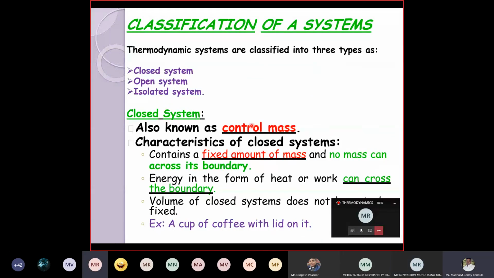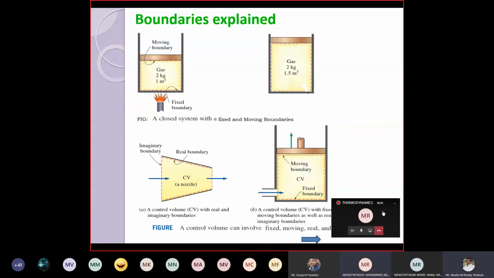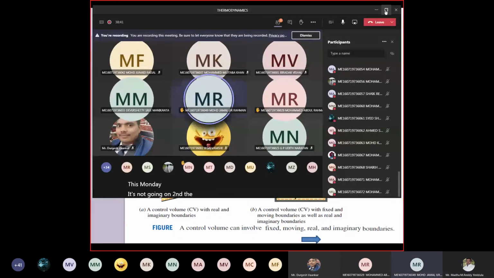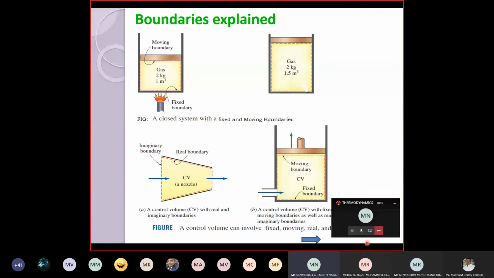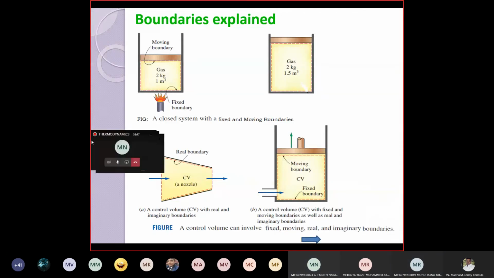Sir, hello, sir. Sorry to disturb. Can you move that a little bit upward, sir? This one, right? It's not going. One second. The mouse. Yeah. Now.